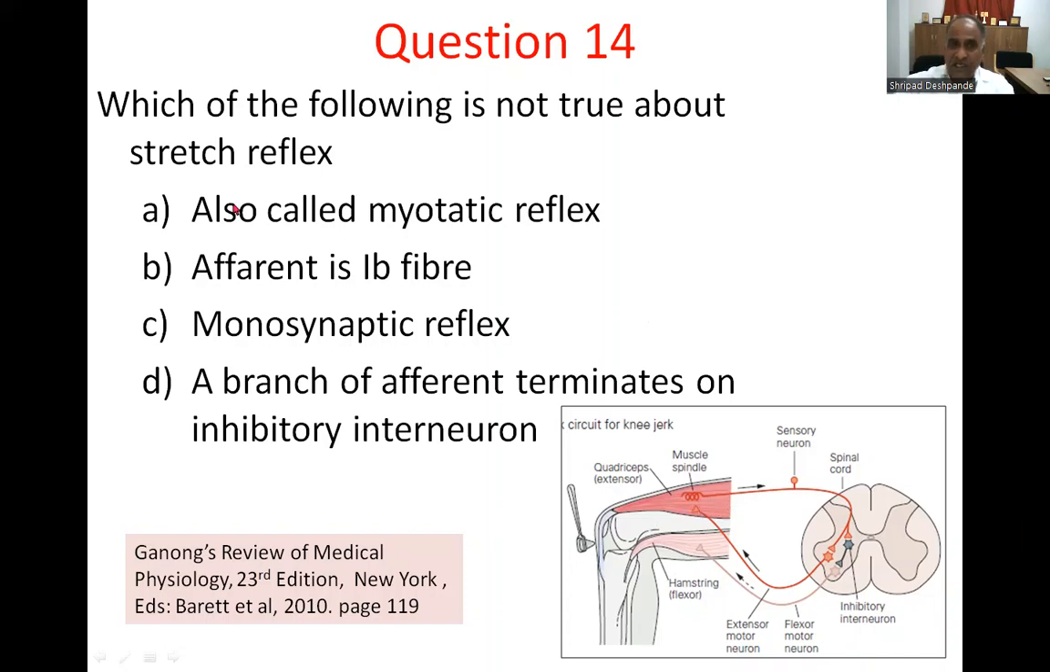Here you can see the myotatic stretch reflex. The 1A fiber comes here, making a synaptic contact with the same group of muscles, and here it gives a collateral. This is an interneuron supplying the opposite group of muscles. So it inhibits this and contracts this, achieving the target. This is a classical stretch reflex, and it happens with all the tendon reflexes.